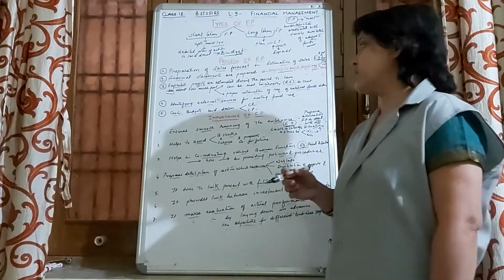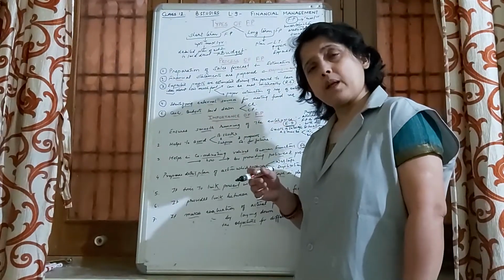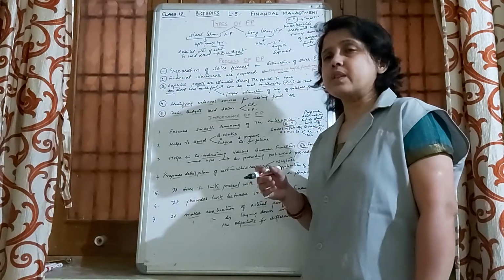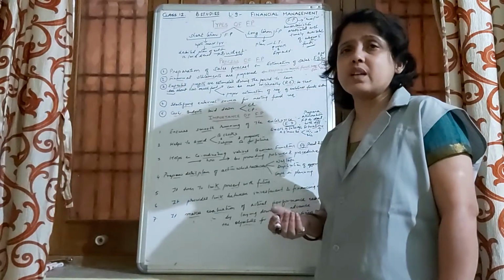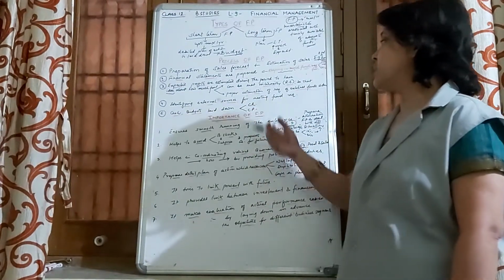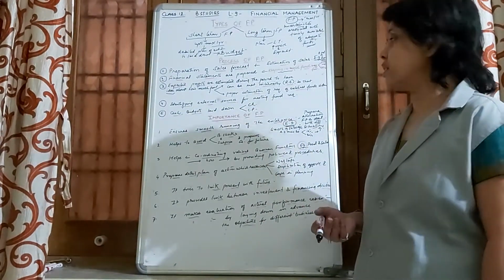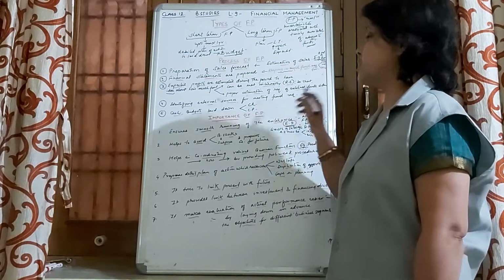After the sources have been identified and the funds have been arranged, cash budgets have to be prepared, which give the detail about cash receipts and cash expenditure during that time period.